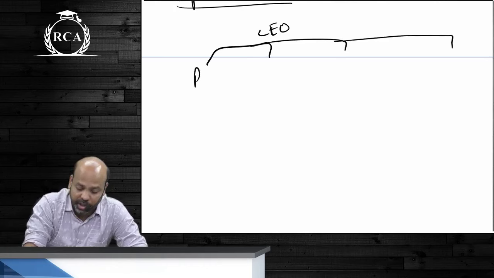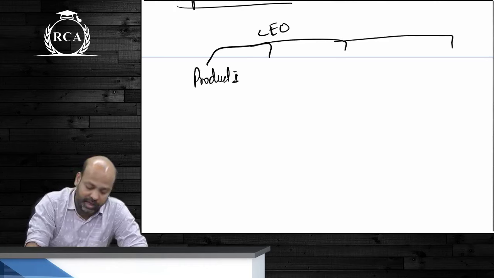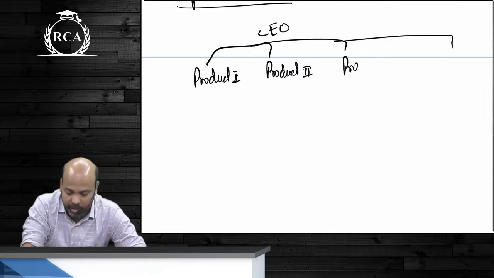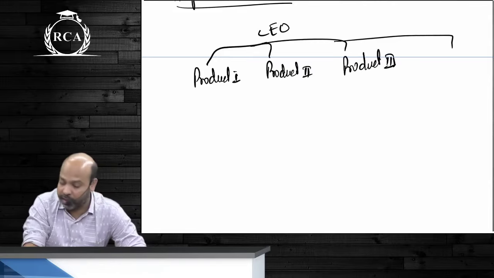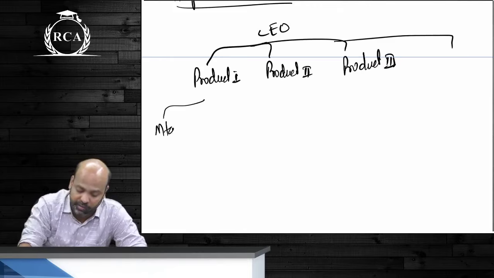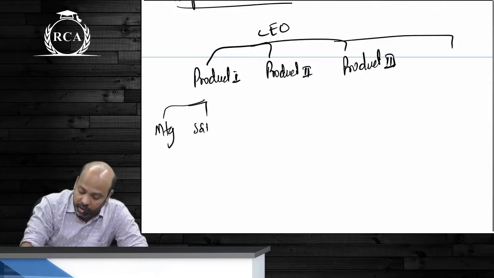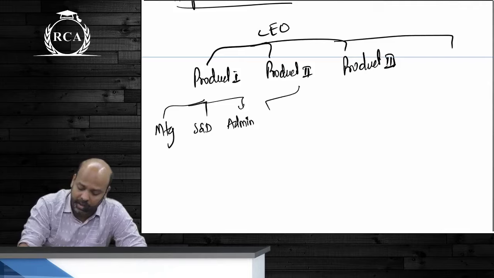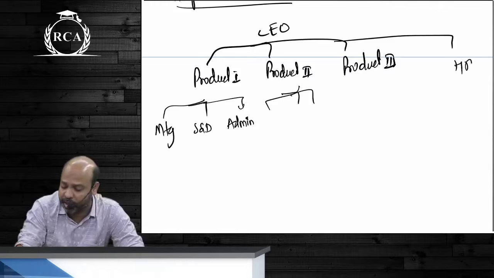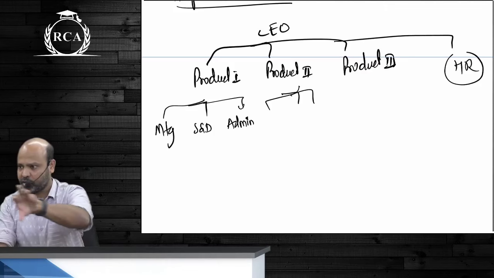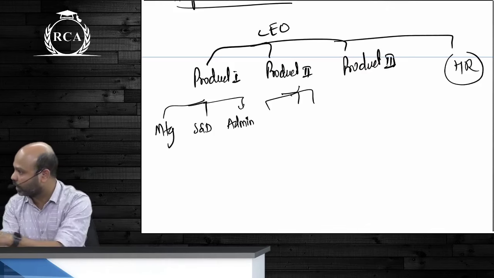There is one product line as such, beta. Let's say they are into hotel business, they're into telecom business, they're into petrochemical business. So different product lines will have their respective heads. Under each of these product lines, beta, you will have a manufacturing department, you will have a selling and distribution department, you will have an admin department, and there can be certain common ones, say human resource department might be common to all of them. There can be few activities as such, guys, that are common for all of them. Otherwise it is product wise division.